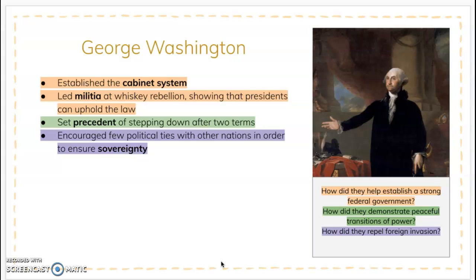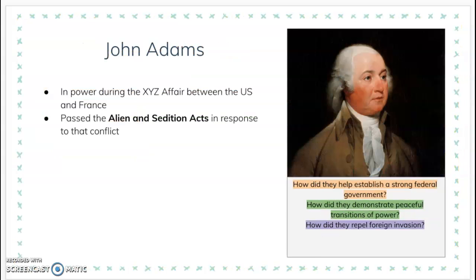Lastly, we're going to discuss the term sovereignty. Sovereignty occurs when a state is independent and self-governing. Okay? Sovereignty occurs when a state is independent and self-governing. Okay, great job, guys. Now we're going to move on to the 2nd president, who is John Adams.